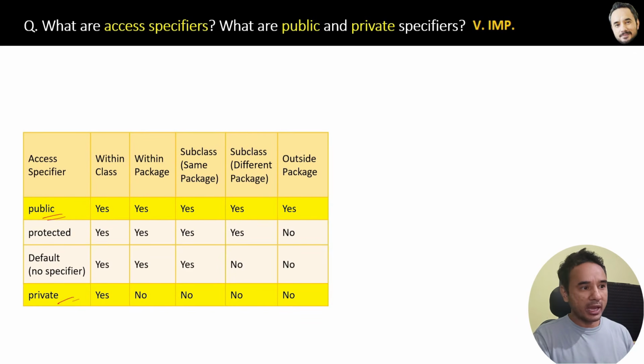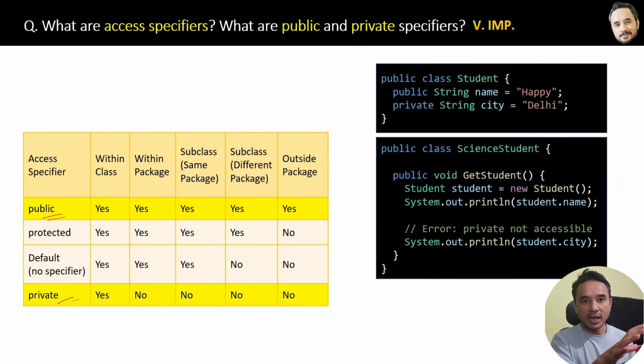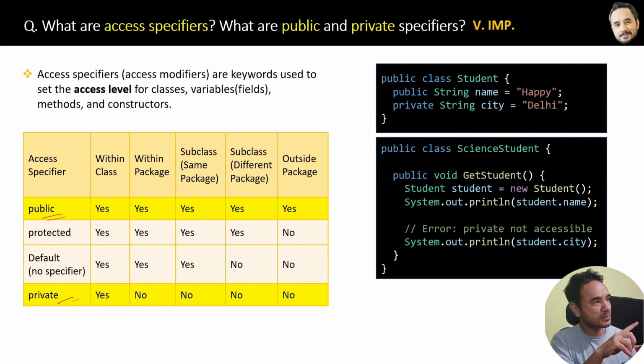Now the same code I have pasted here also, and here is the definition of access specifier. Access specifiers are keywords used to set the access level for classes, variables or fields, methods and constructors. Now if you see in this table, public members are accessible within their own class, within the package, and within the subclass, everywhere. What is a subclass, that I will tell you later, but public members are accessible everywhere.